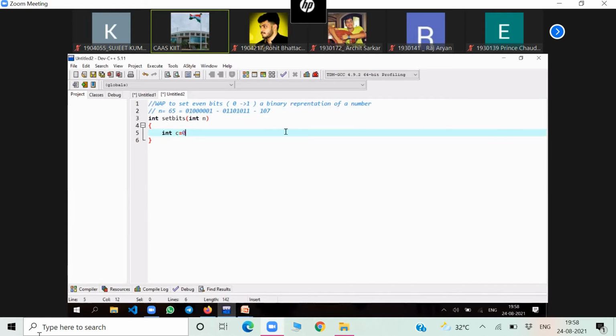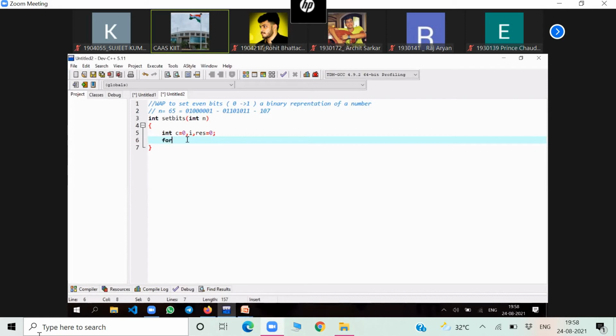C equal to 0 means the 0th bit, but actually it is the first bit; C equal to 1 means actually the second. Remember it. Then result is equal to 0 initially.